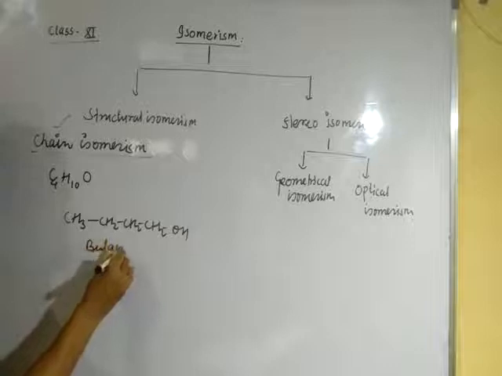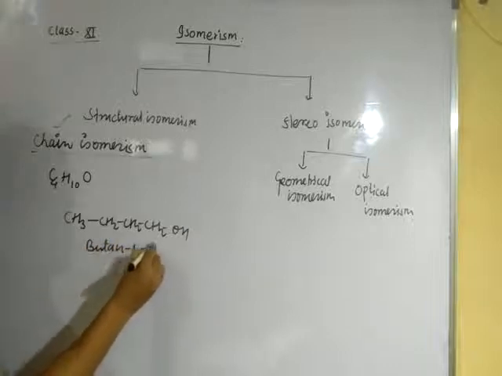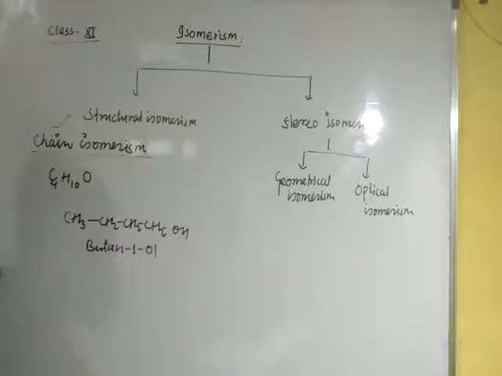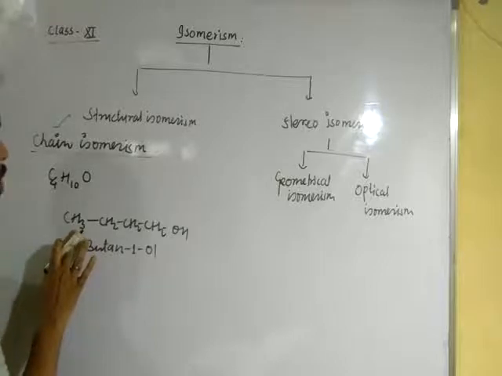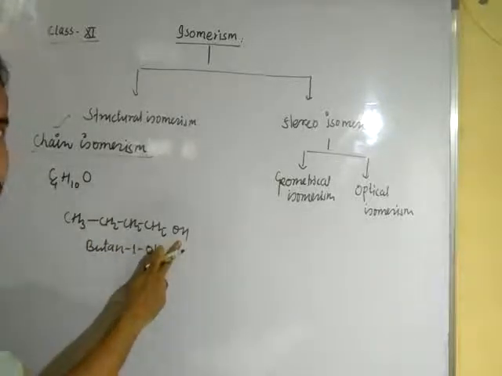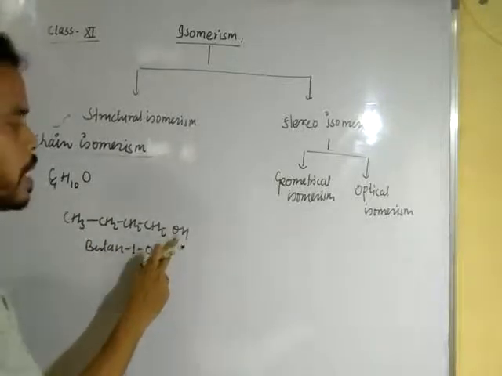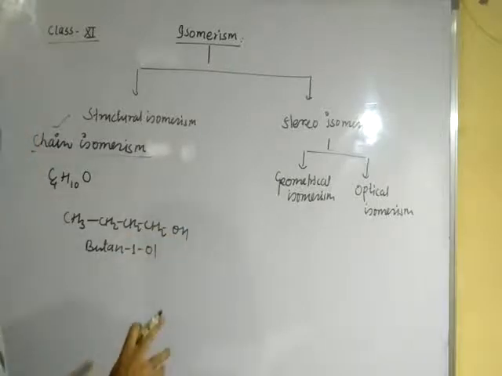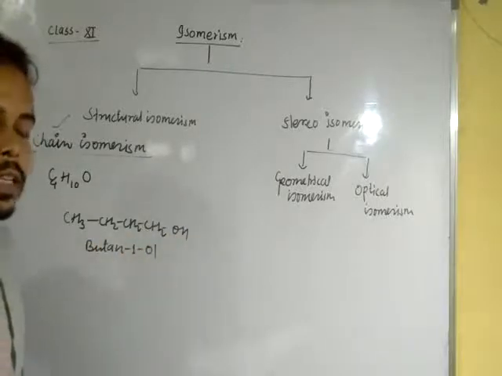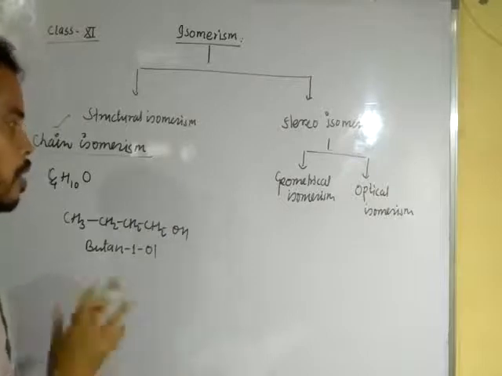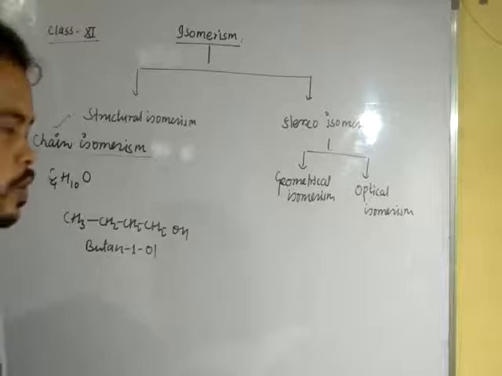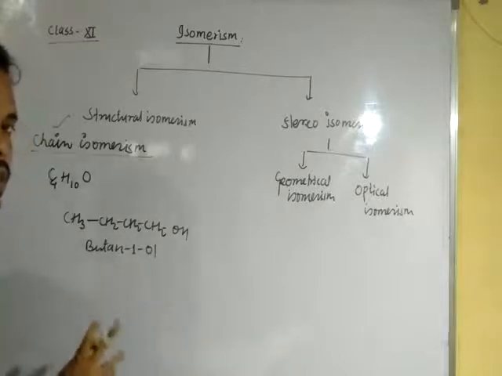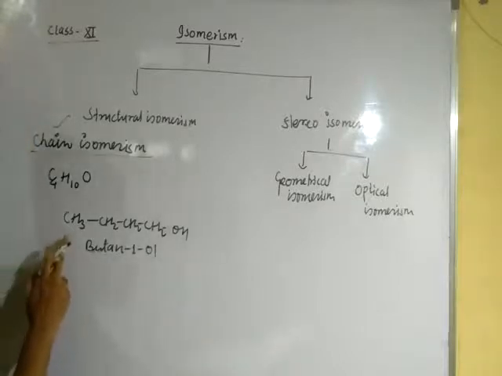Butan-1-ol, or 1-butanol, is the name of this compound, and we have to change the position of carbon, not the position of hydroxy group, because if we change the position of hydroxy group, it will give another compound and both will be position isomers. So we have to change here the position of carbon atom.